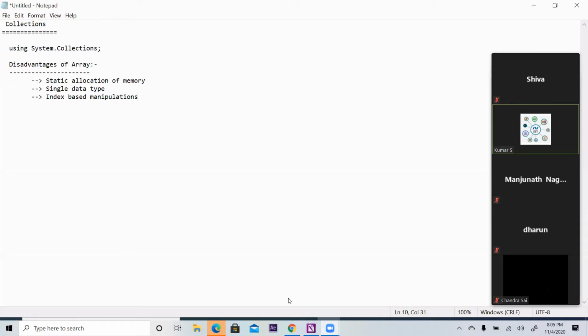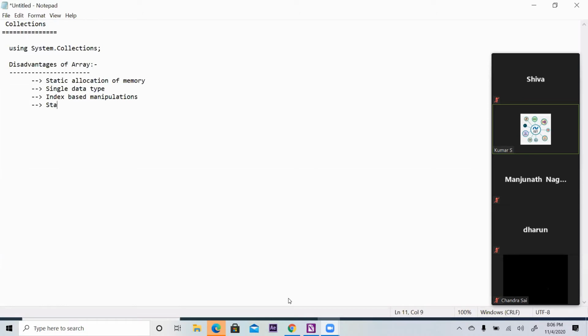the index will not be constant. When you store the data, the index may be 7, but after a small manipulation, the index becomes 5 or 10. It depends. So I cannot always trust one index to manipulate the data. That is the disadvantage.